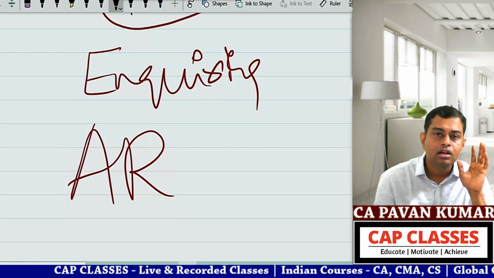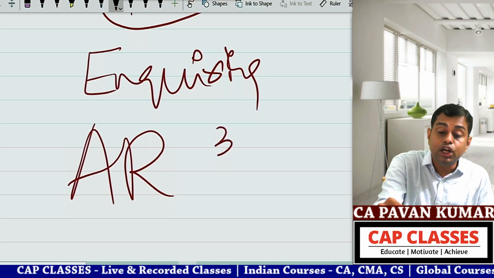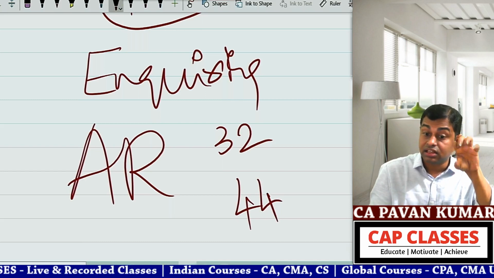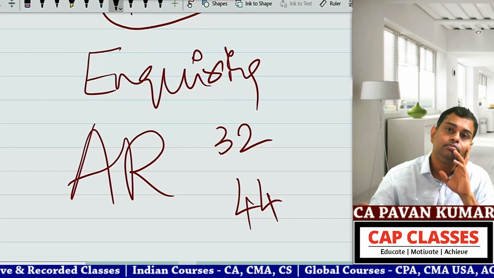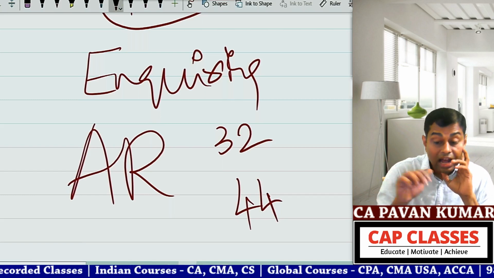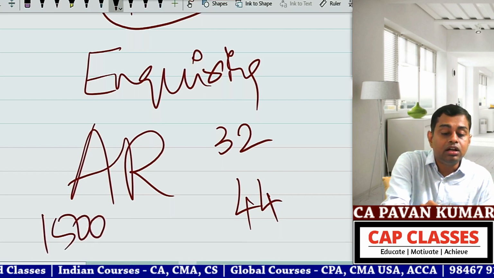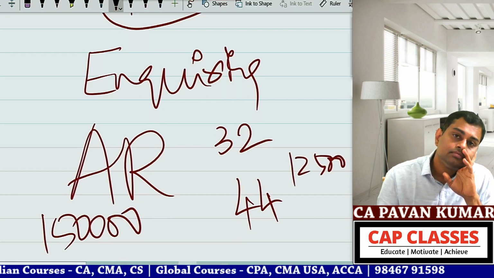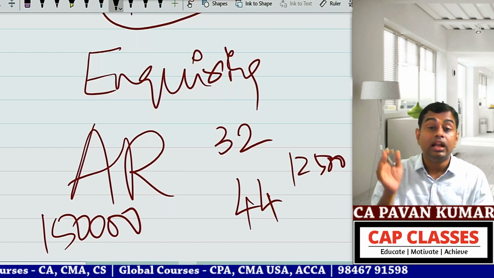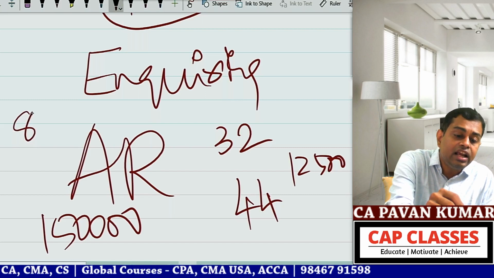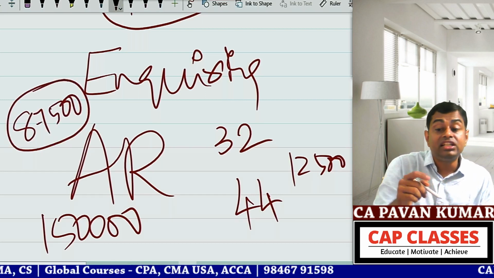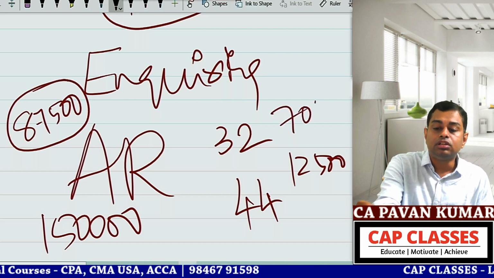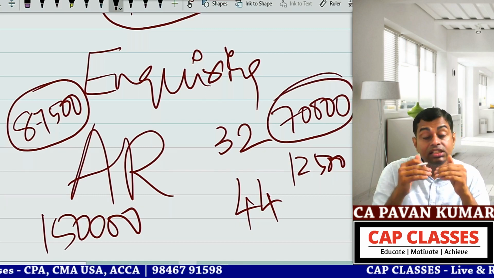Last year, average payment period to creditors is 32 days. Current year, average payment period to creditors is 44 days. Red light, risk. The company is not paying the creditors properly. Last year, average cash balance is 1,50,000. This year, average cash balance is 12,500. Risk. Why is average cash balance falling? There could be genuine reasons also. Last year, average salary to employees is 87,500. This year, average salary should be more than 87,500 if you are a healthy company. But if you are an unhealthy company, 70,000. Why is average salary falling?